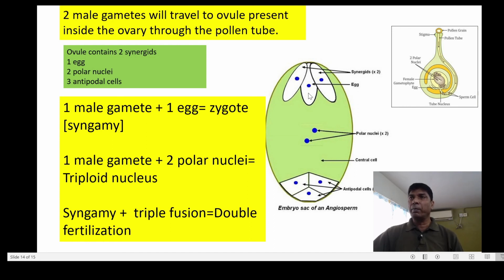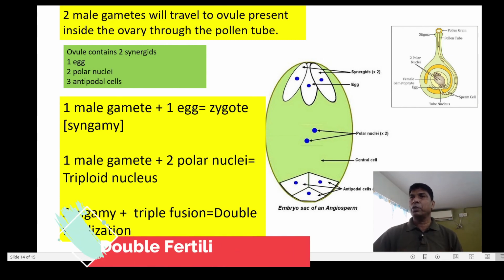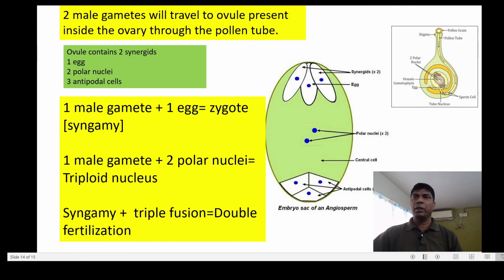Firstly, one male gamete fuses with the egg to form the zygote through syngamy, and in the next step another male gamete fuses with the polar nuclei to form the triploid nucleus. So syngamy and triple fusion make double fertilization. As fertilization is taking place two times here, it's a double fertilization.